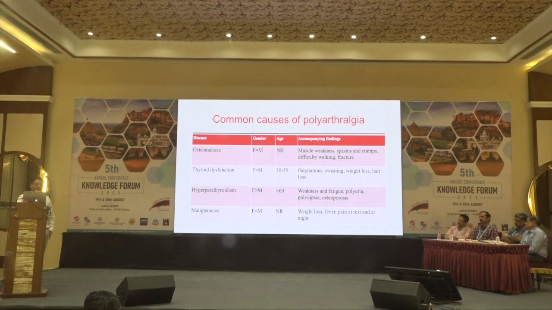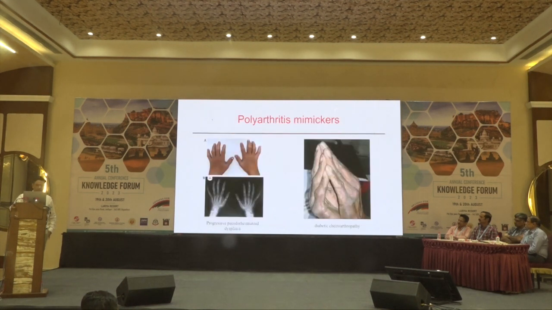To come to a few others, osteomalacia, thyrotoxicosis, hyperparathyroidism, certain malignancies may also confuse you with polyarthralgia. They may have features of polyarthritis. Then there are some mimickers where you do whatever you want to do. If you see these hands, you will think that the patient has RA.